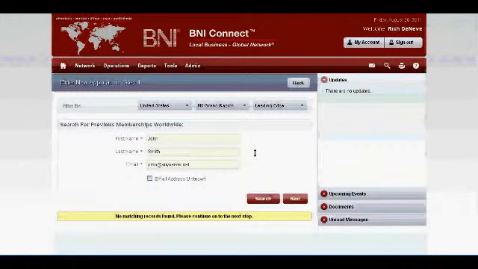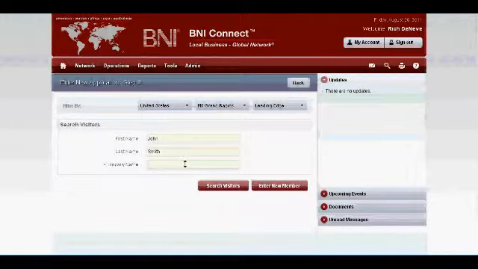So in this case, this John Smith has not been a member of BNI. So the next step would be to see if he's been a visitor. But again, on the membership side, to see if they've had an old membership, make sure you've got the email address correct, or the same one that they'd used previously.